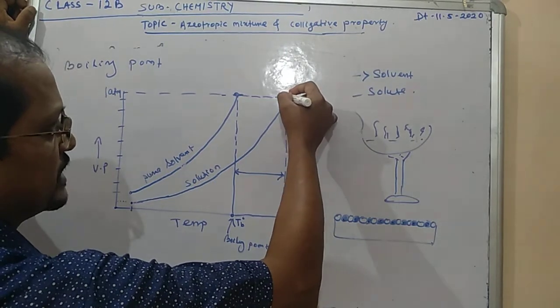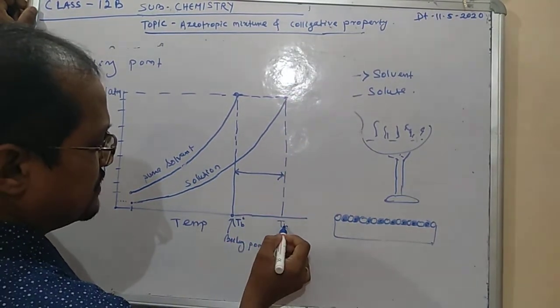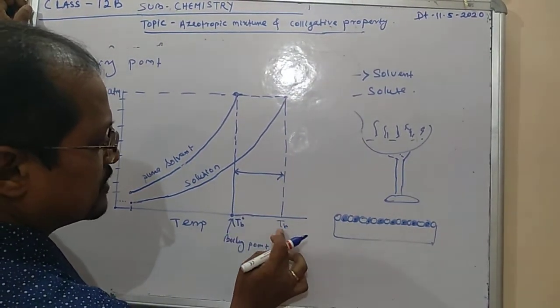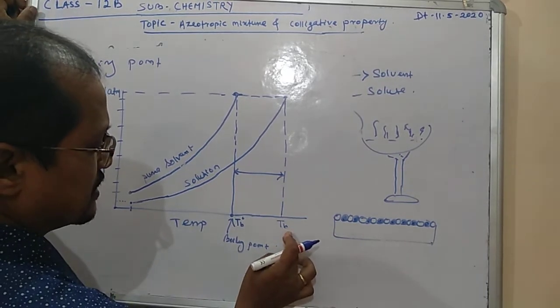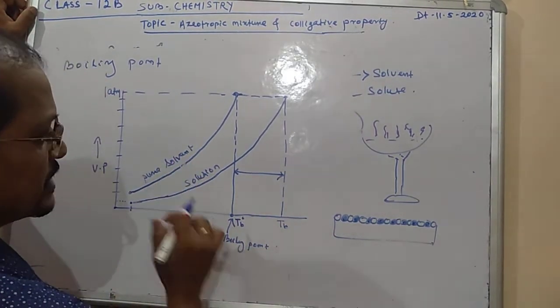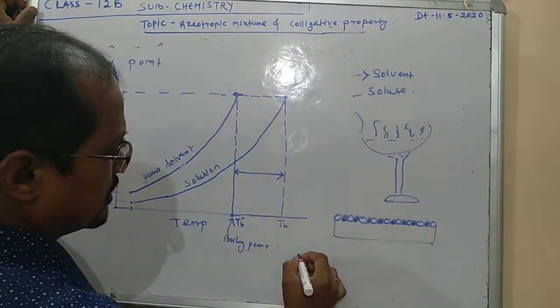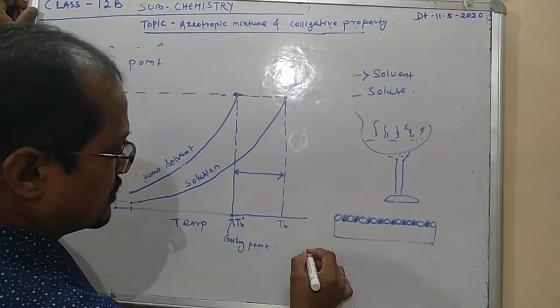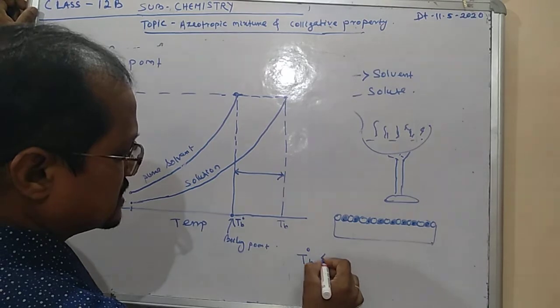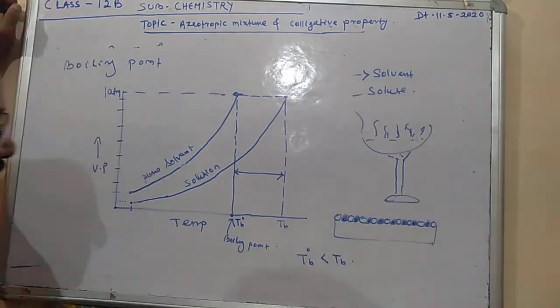Now the graph we are getting. So what is happening? This is called TB and this is T0B. So whose boiling point is greater? Its boiling point is greater. Obviously, the pure solvent boiling point T0B is less than TB. This is the condition that arises.